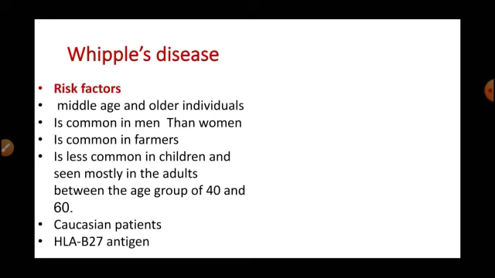What are the risk factors of Whipple disease? Whipple disease is more common in middle-aged and older individuals. It's more common in men than women. It's common in farmers and those exposed to soil and animals, suggesting that the infection is acquired from this source. It's less common in children and seen mostly in adults between the ages of 40 and 60, in Caucasian patients. In some cases the bacterium is already present in the body, but Whipple disease occurs due to hereditary factors or the presence of the HLA-B27 antigen.